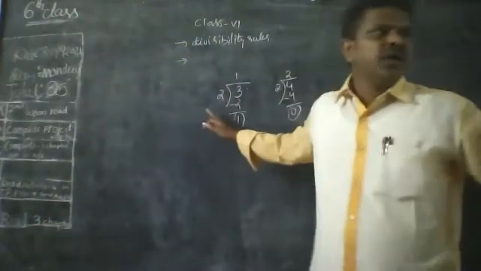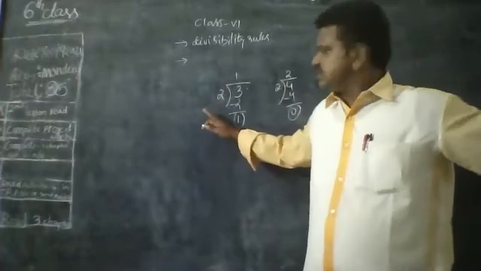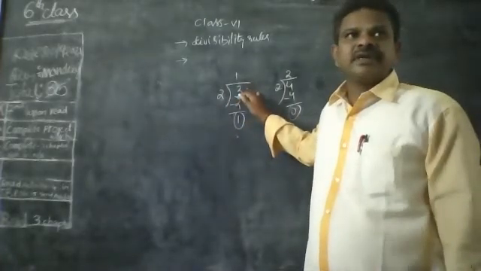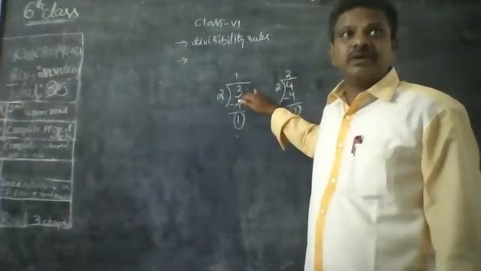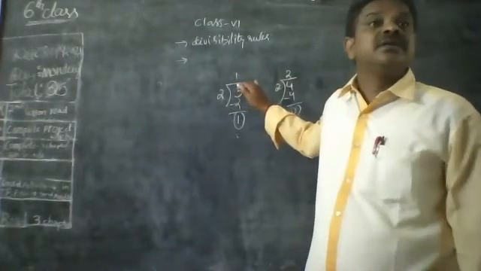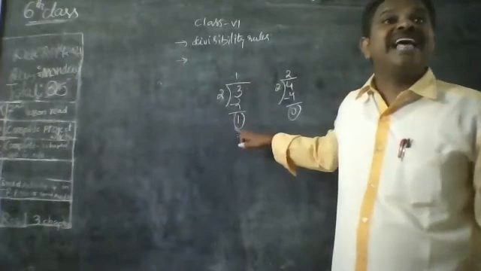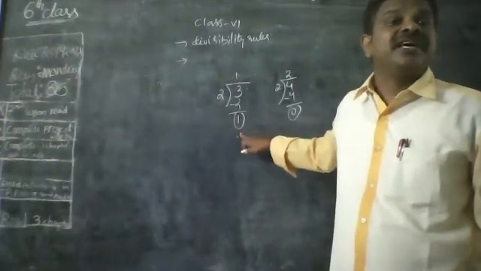Is 2 a factor of 3? No, because it is not an exact divisor of 3.